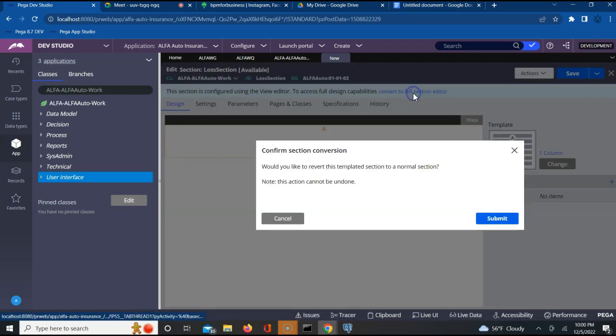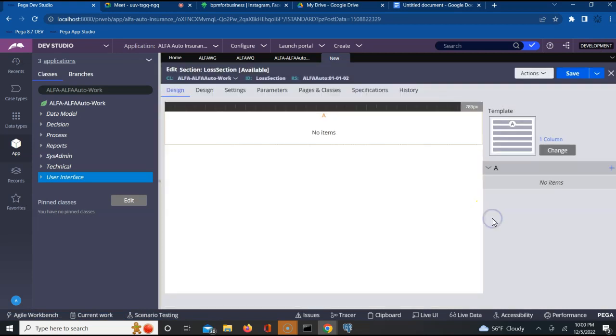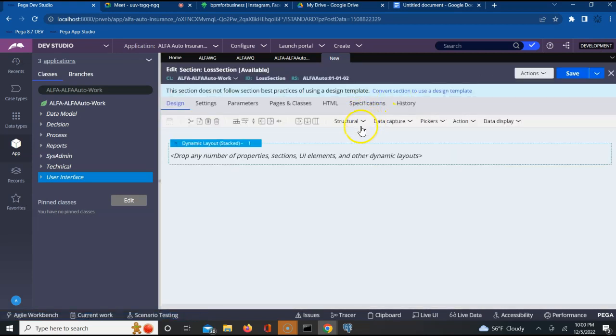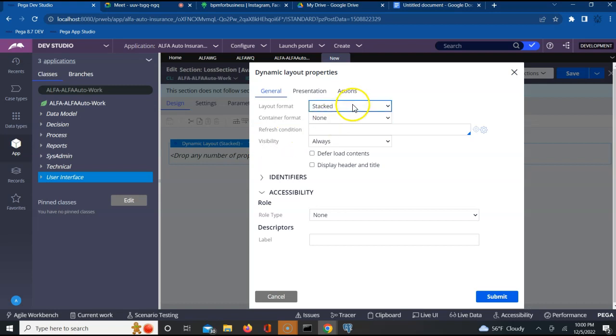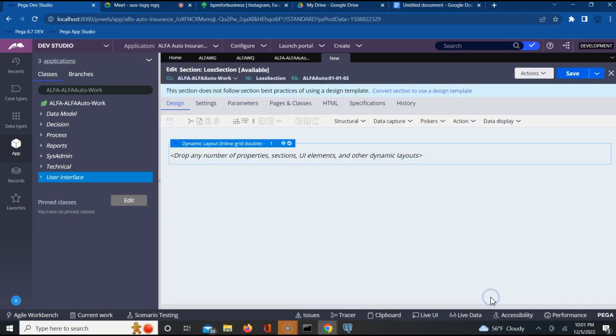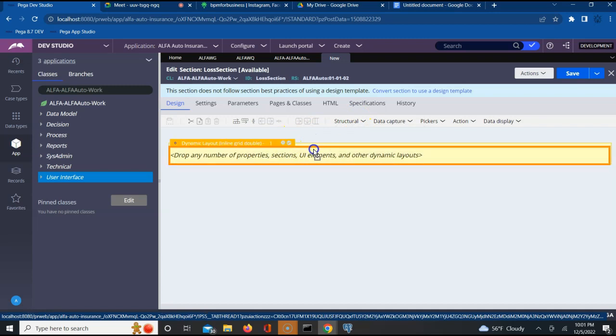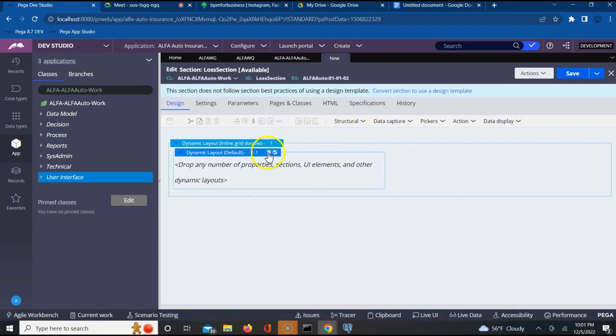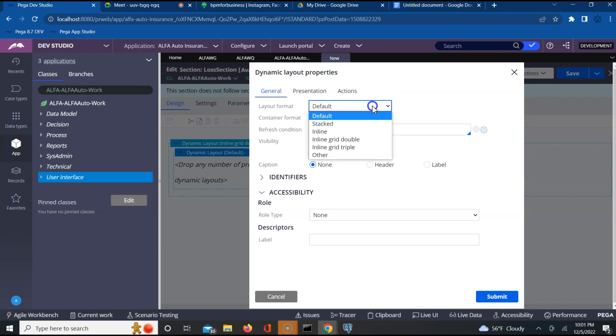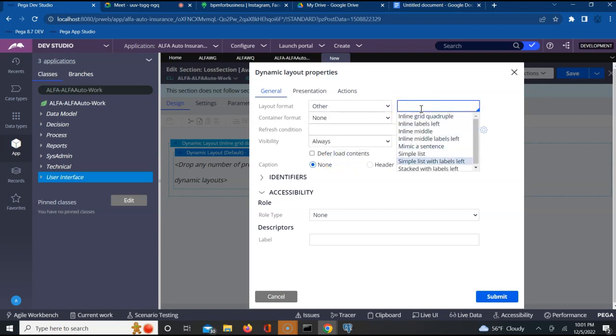Of course, change this to full section editor to be able to access the palette with all the options. And as usual, change this to inline grid double. Most of the designs which we are doing will be best suited for inline grid double. That is the reason I choose that, and it makes it look better on UI. Dynamic layout, and then let me change this to other, and stacked labels aligned to the left. Perfect.